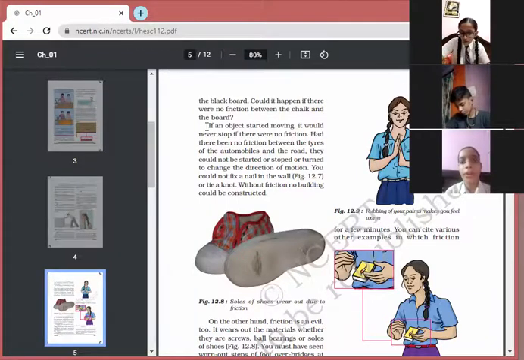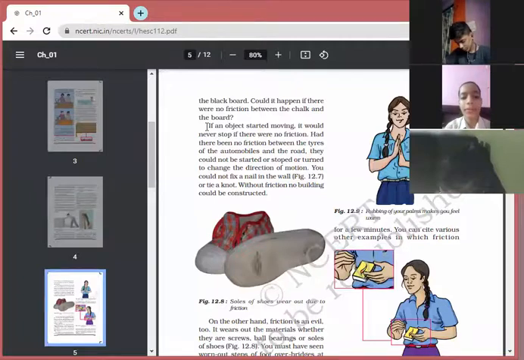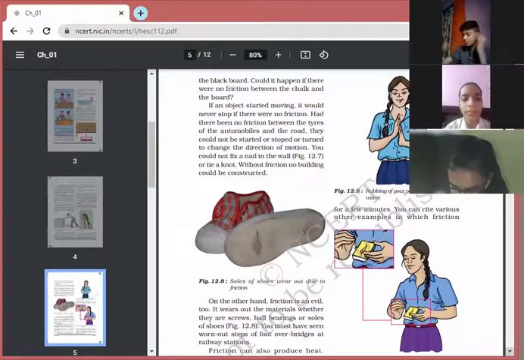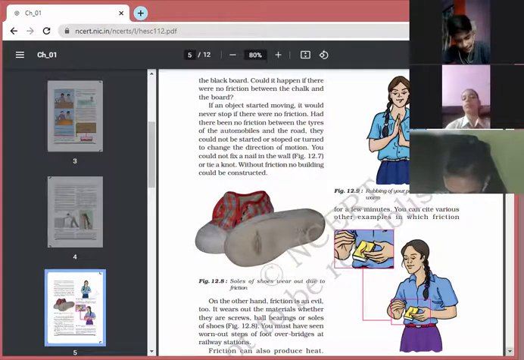Recall also how you could not write with pen or pencil if there were no friction. When your teacher is writing, its rough surface rubs off some chalk particles which stick to the blackboard. Could it happen if there were no friction between the chalk and the board? If an object started moving, it would never stop if there were no friction.